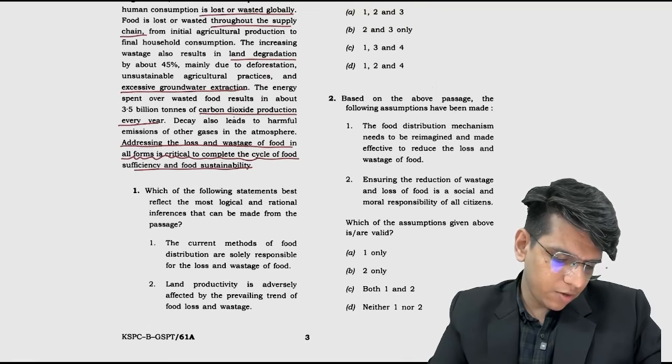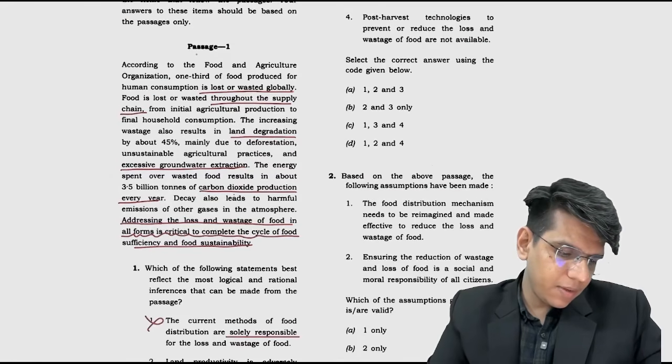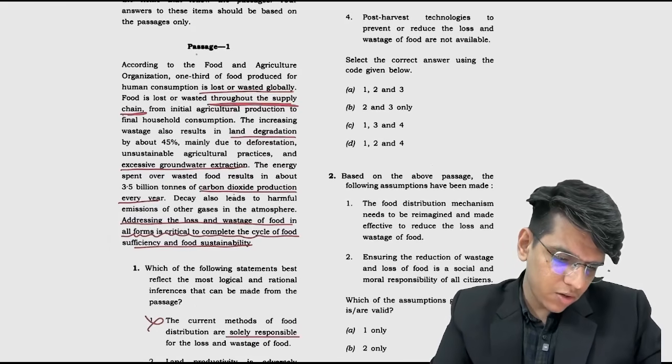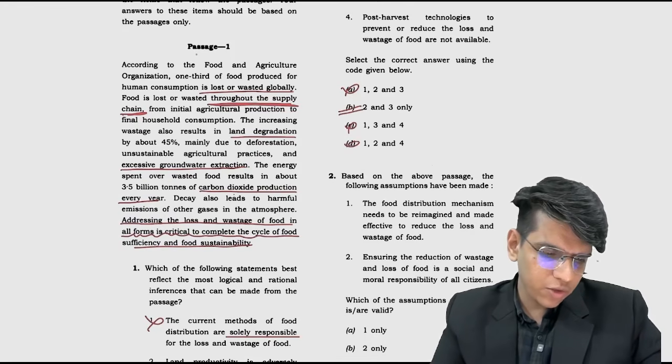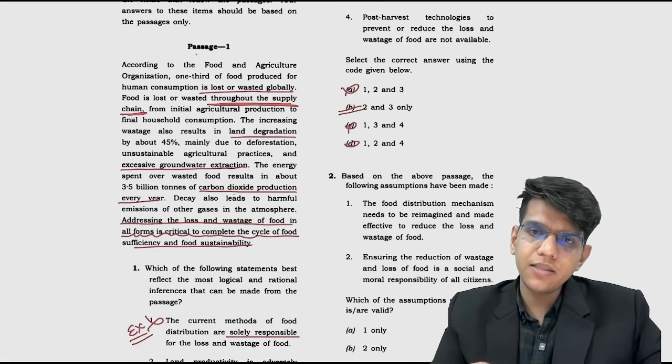The current methods of food distribution are solely responsible for current methods of distribution? No. The wastage happens throughout the supply chain from agriculture to the consumption, right? So this is wrong. So one is wrong. So this is gone, this is gone, this is gone. Answer is B directly. You don't even have to check the rest. A is extreme. Directly it is incorrect.